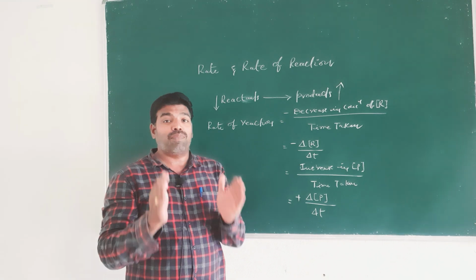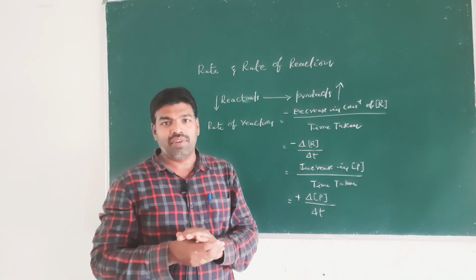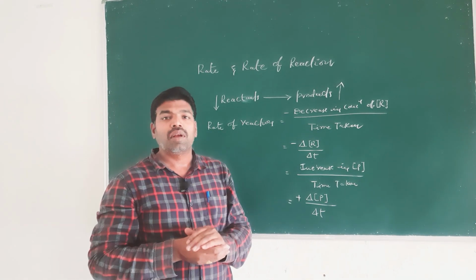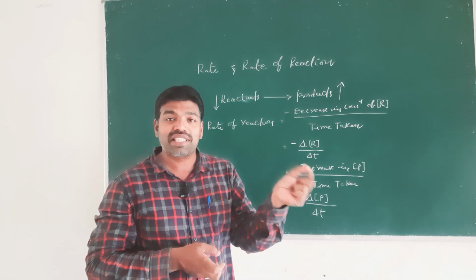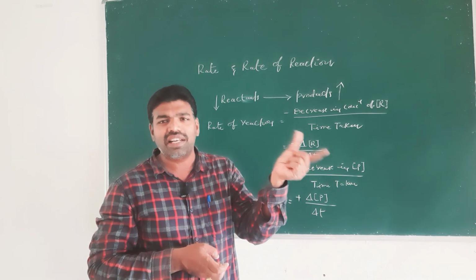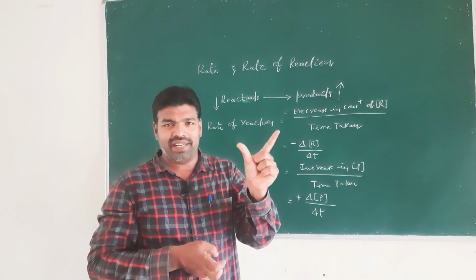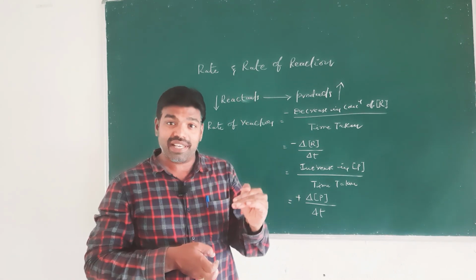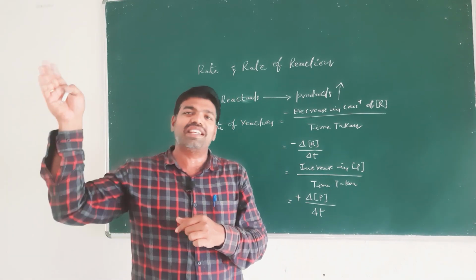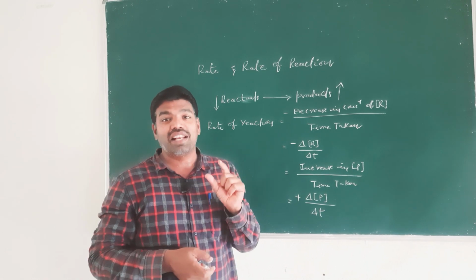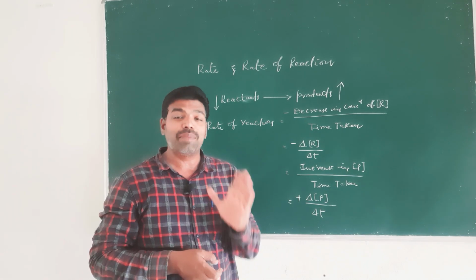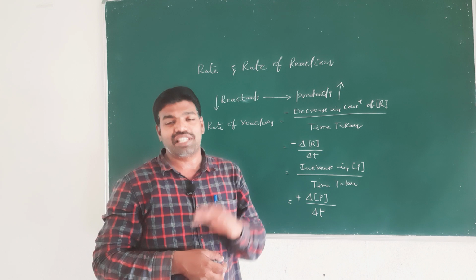So, we can plot a graph between concentration versus time, because concentration and time are interrelated. With increasing time, concentration decreases, or with increasing time, concentration increases. So, these are the two variables: one is the independent variable and another one is the dependent variable.